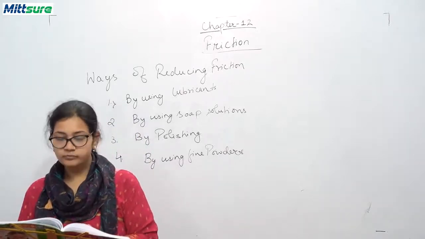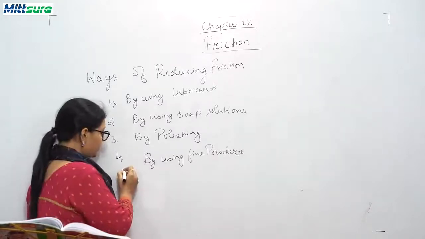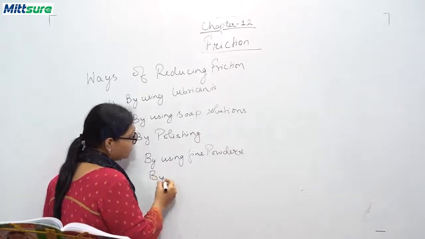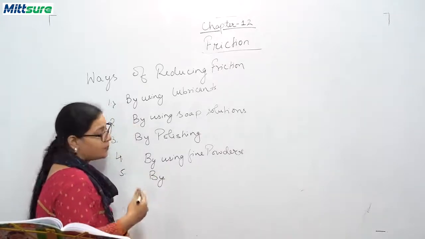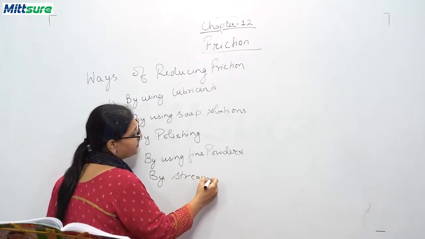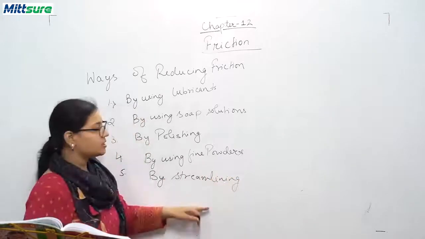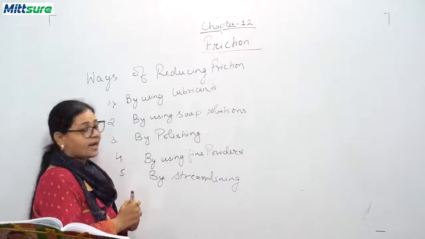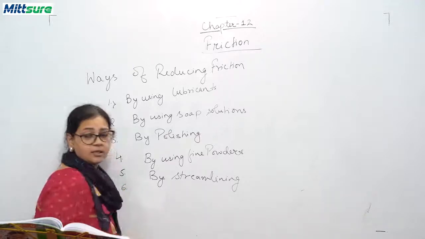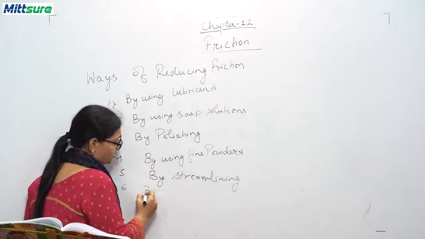Now, by streamlining, in liquids and in waters and in air, you can make the shape of the body or of the object a streamlined shape. So this is one of the things that we can do to reduce friction. Sixth is by converting sliding friction into rolling friction.